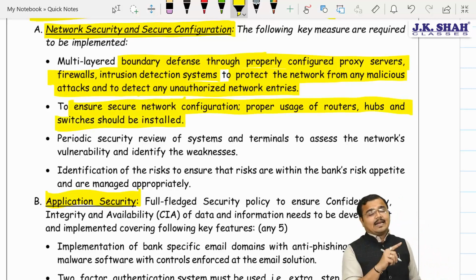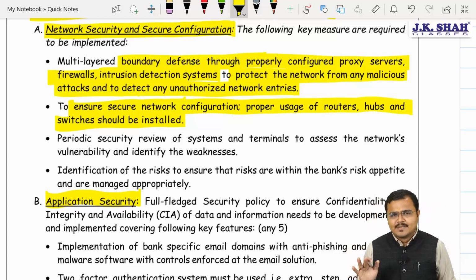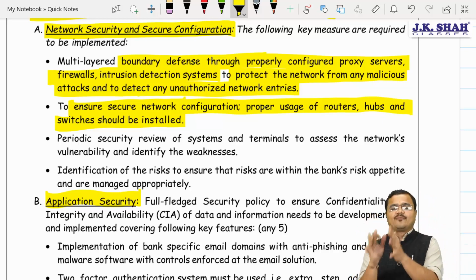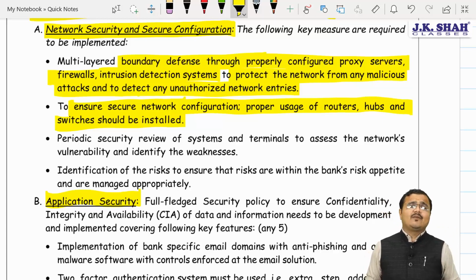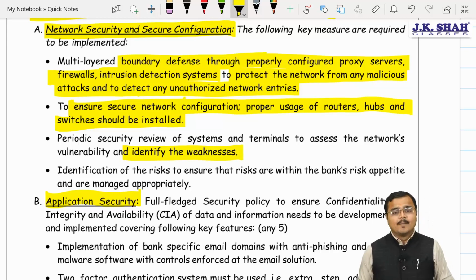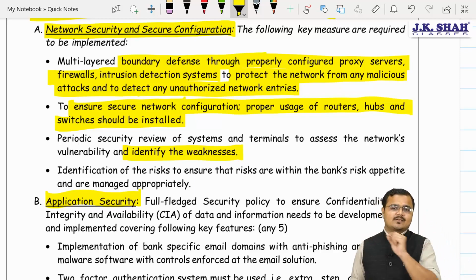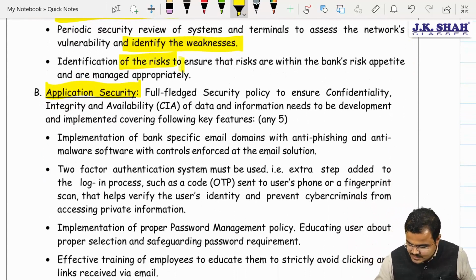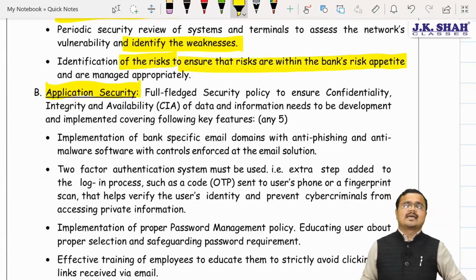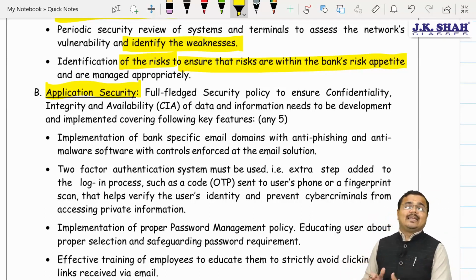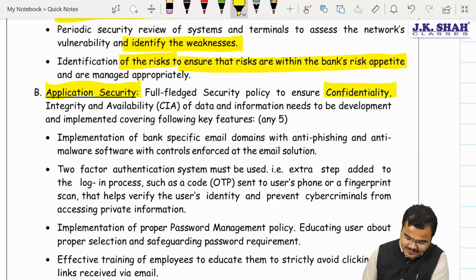Third one, chartered, as it is a network system on which the entire core banking system business depends, regularly we need to make sure that my network system is working effectively and efficiently. For this, I need to identify my strengths as well as my weaknesses. On weaknesses, I need to work hard so that weaknesses do not become the reason for compromise of the network system. Yes sir. And finally, identification of the risk, to ensure that the risks are within the bank's risk appetite level. Agree? Yes sir.